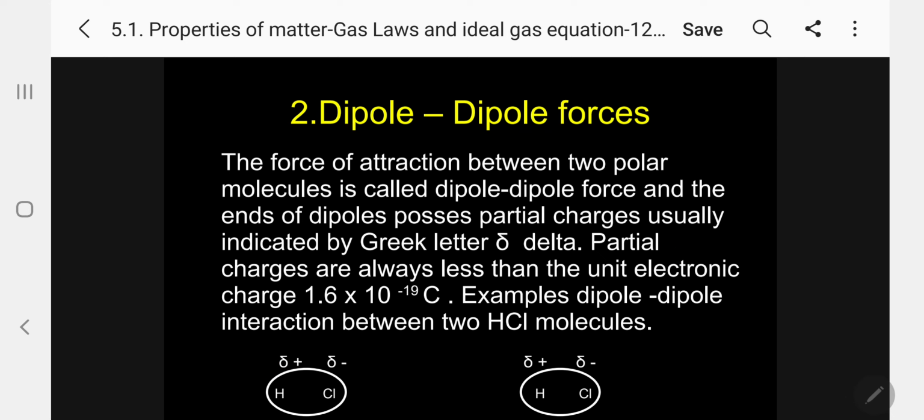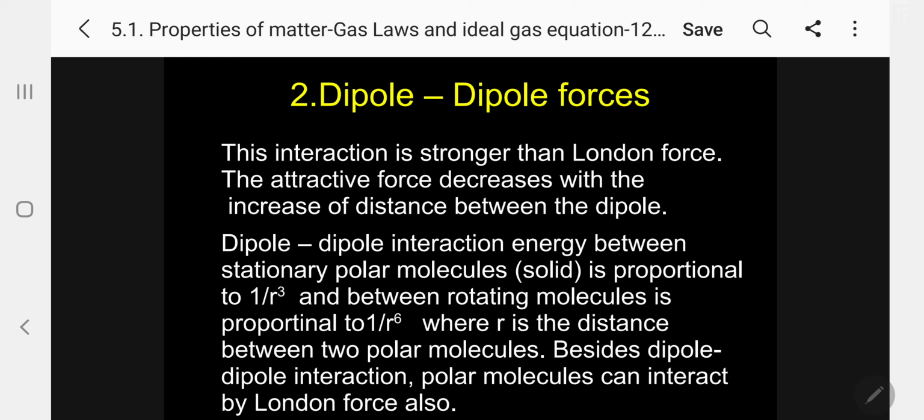Please follow. The third case, continuation of the second: dipole forces, this interaction is stronger than London force. Please follow. In London force, both are non-polar, so one undergoes polarization and it also induces another one to undergo polarization. So that is very, very weak, whereas this dipole force interaction is stronger than London force.